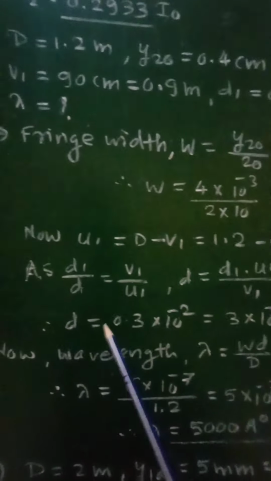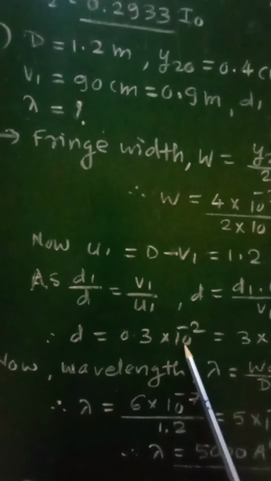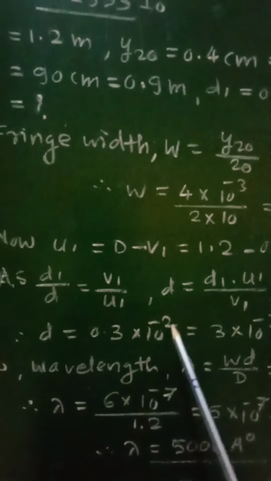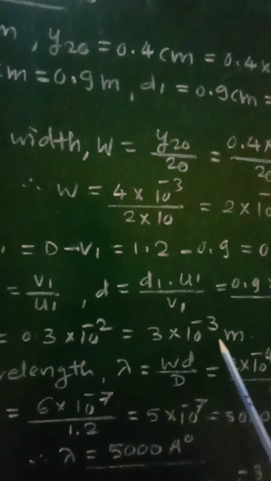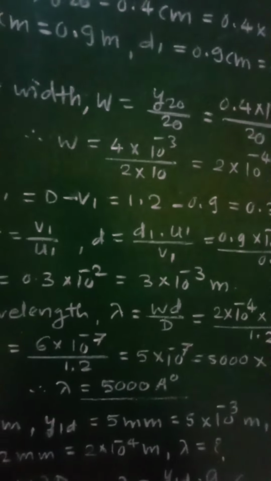Solving this, we will get D equal to 0.3 into 10 raised to minus 2, which is written as 3 into 10 raised to minus 3 meter.